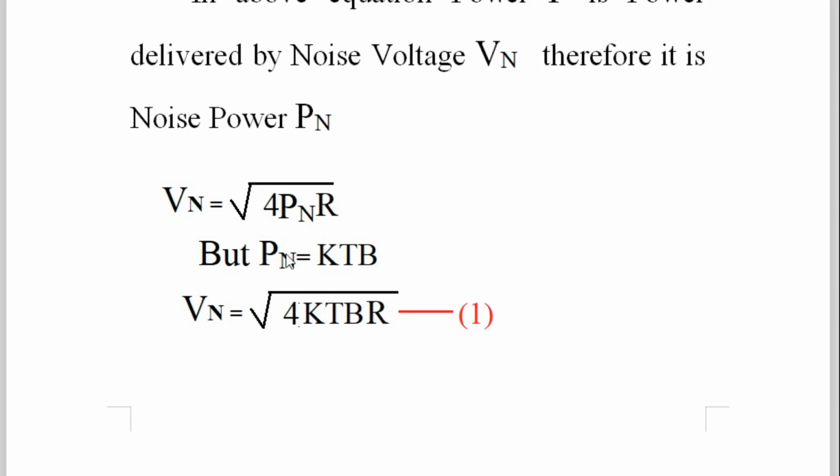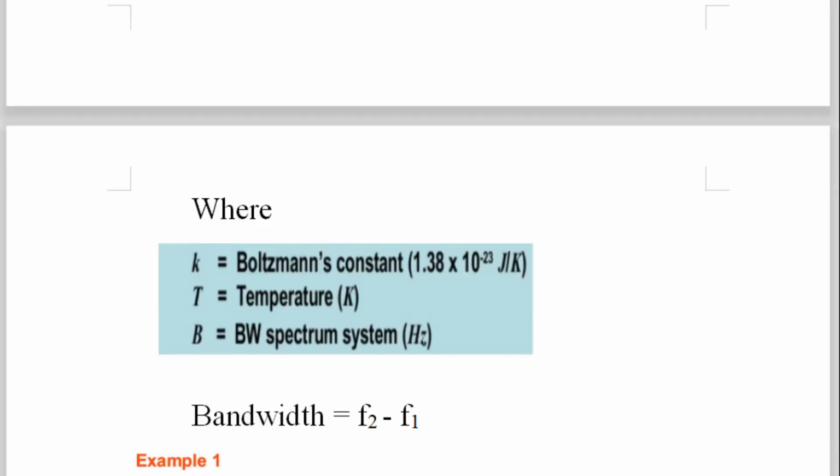Noise power is a standard kTB because it is derived using Boltzmann's constant, named after the scientist Boltzmann. Noise power Pn is kTB. T is temperature in degrees Kelvin, B is the bandwidth, and Boltzmann's constant is 1.38 into 10 raised to minus 23 joule per degree Kelvin.